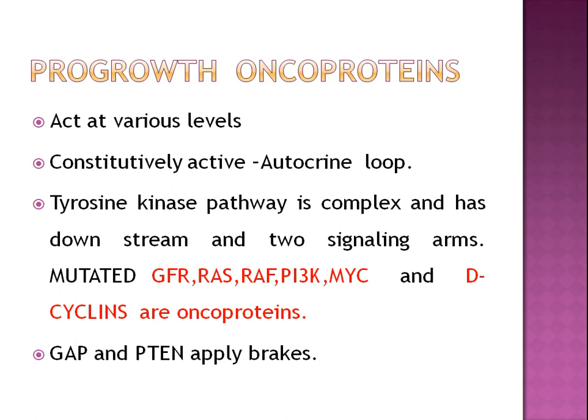activate the autocrine loop. The tyrosine kinase pathway is complex and has downstream two signaling arms, which are mutated: GFR, RAS, RAF, PI3K, MYC and D cyclins. These are all oncoproteins and they act at various levels. It may be RAS, it may be PI3K, it may be MYC. One can be altered, two can be altered, all can be altered.